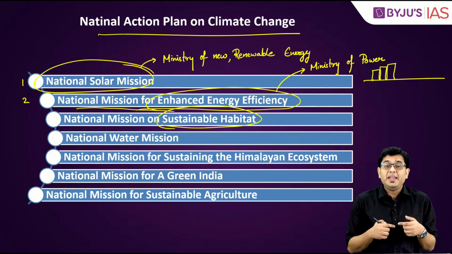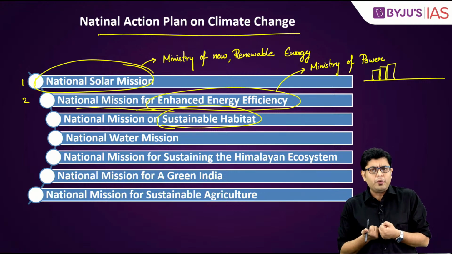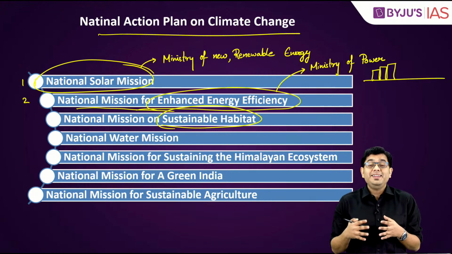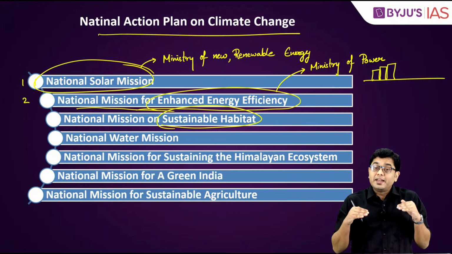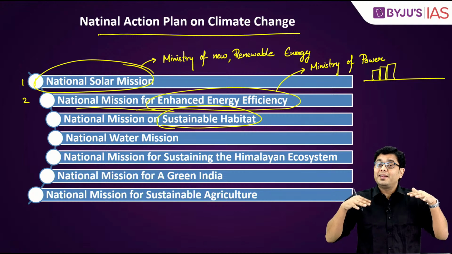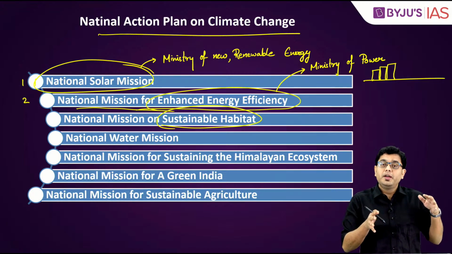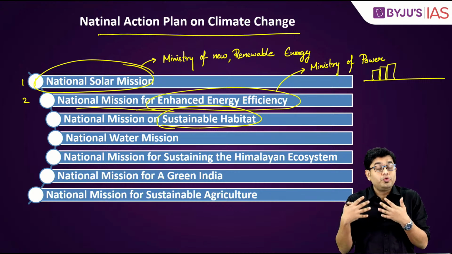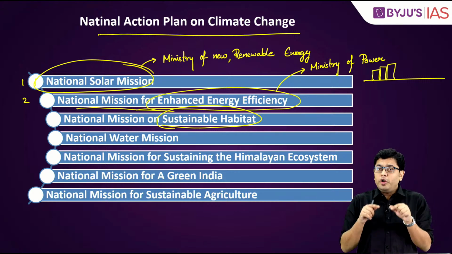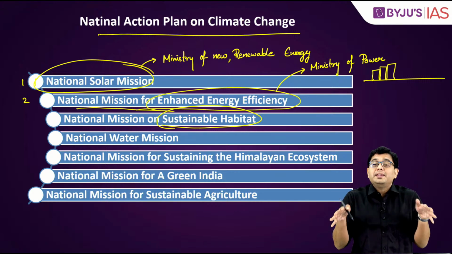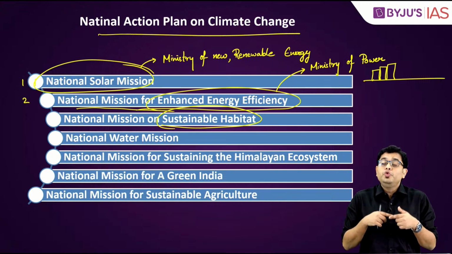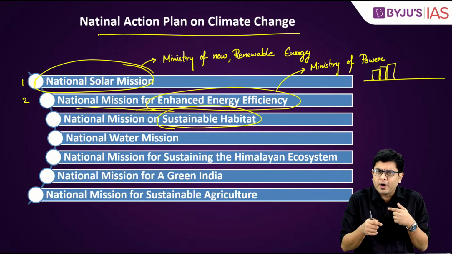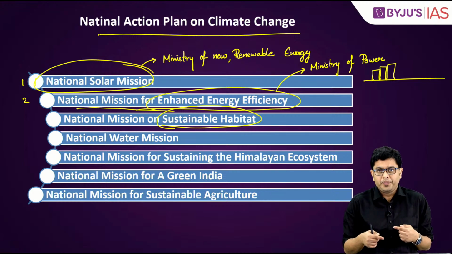When urban areas start absorbing more heat, it tends to create an urban heat island, where the temperature of the urban areas is slightly greater than the surrounding suburbs and also the nearby rural areas. So in order to prevent such urban heat island formations, you need to have proper scientific building construction. You need to have a building code.